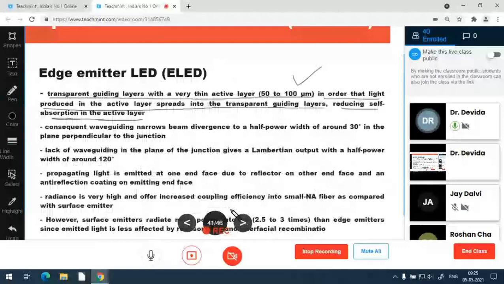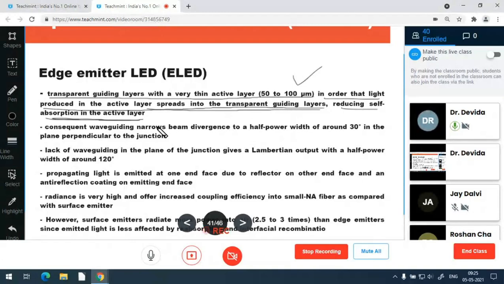So transparent guiding layers are there on one side and the other side, and this lets the active layer's photons spread into the transparent guiding layer, which reduces the self-absorption of the active layer. The active layer matches the photon energy exactly, so it can absorb immediately, whereas the other regions have higher band gap energy and cannot absorb the photons. So photons which go into the neighboring layers can travel safely through the edge emitter.